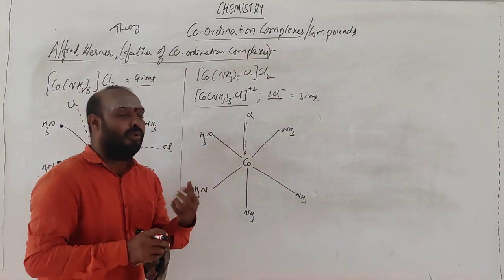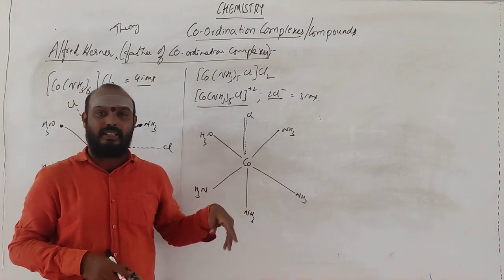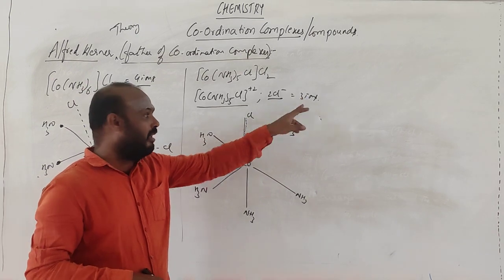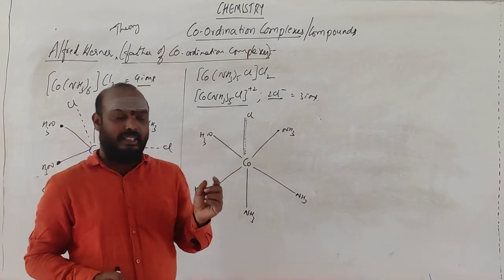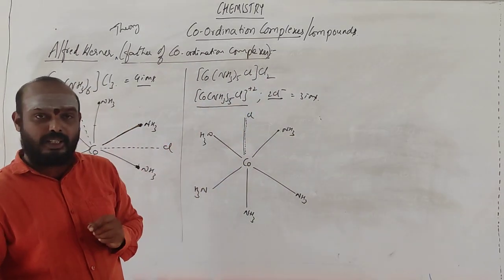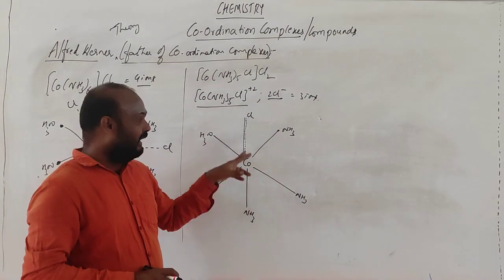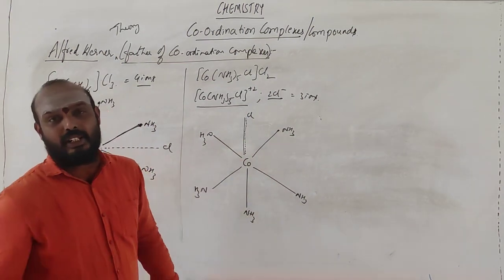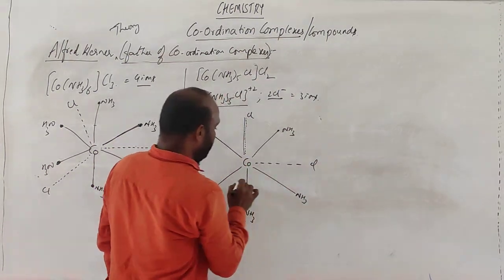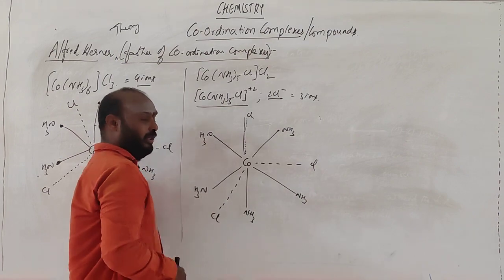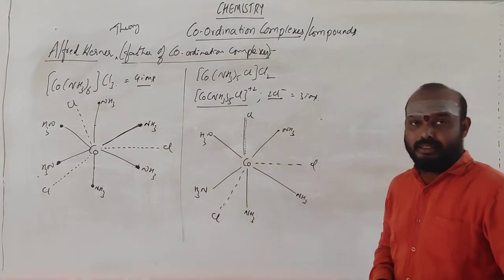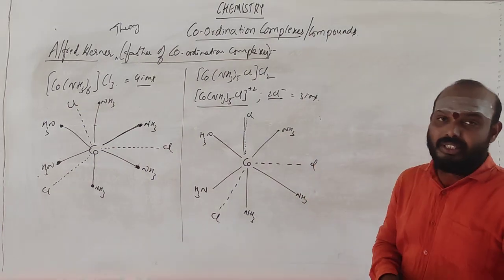Sir, how do we know whether it is coming from outside or inside? Based on the ions, he has got 3 ions. Based on that, he has got the structure. This one will not dissociate. Even if it is coming from outside to the inside, to the coordination sphere, it is having both the things. This one we cannot remove, we cannot ionize that chlorine. We can ionize only these 2 chlorines. Simple. Right? So you are getting 2 chlorines which can easily ionize, and this is the structure of the molecule.